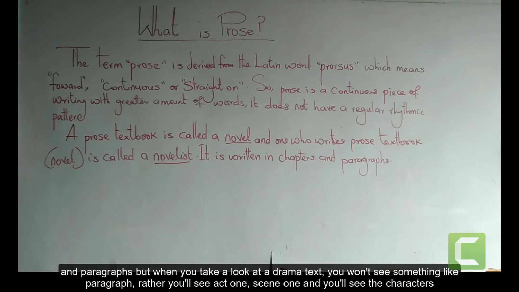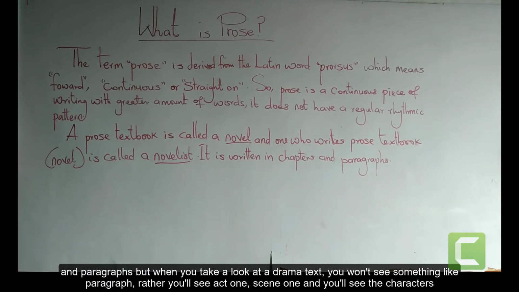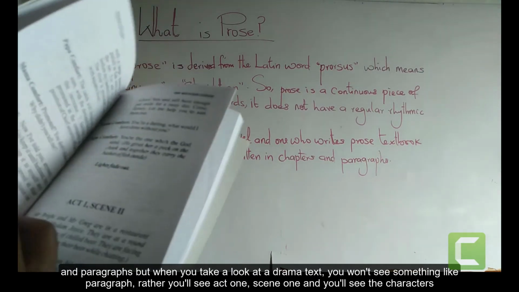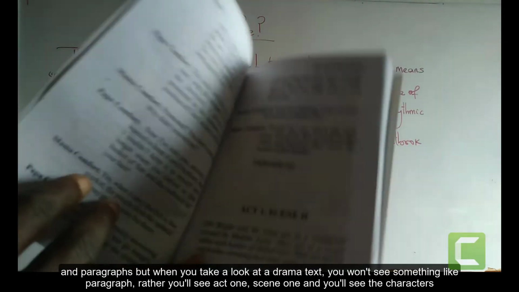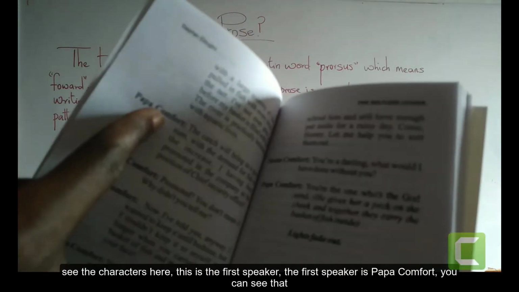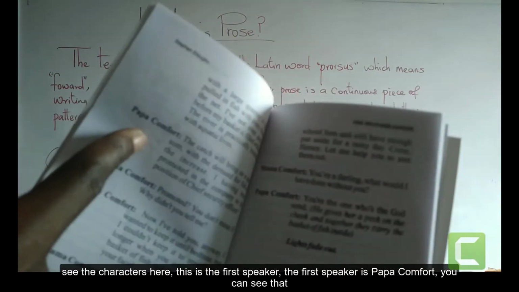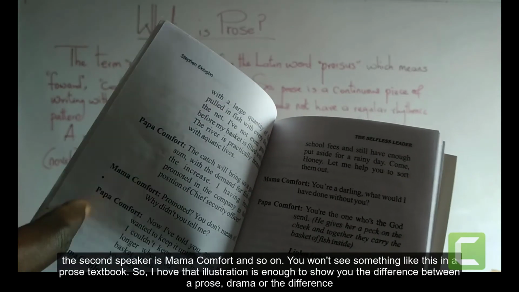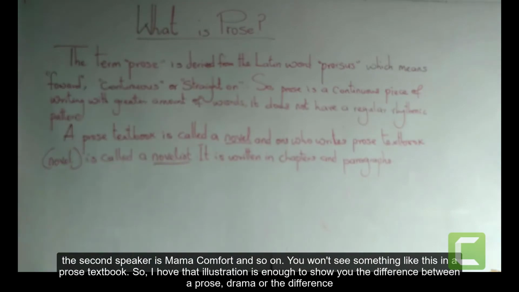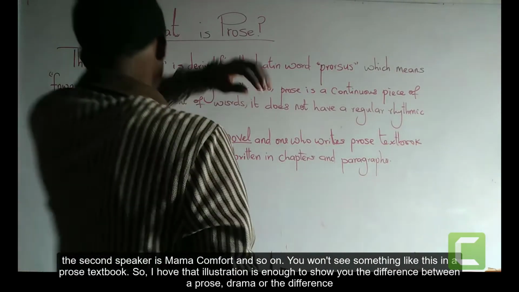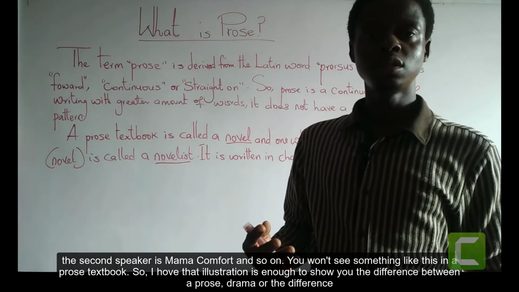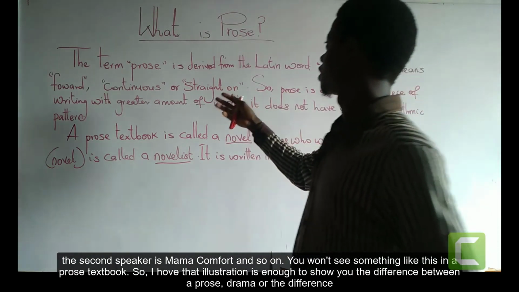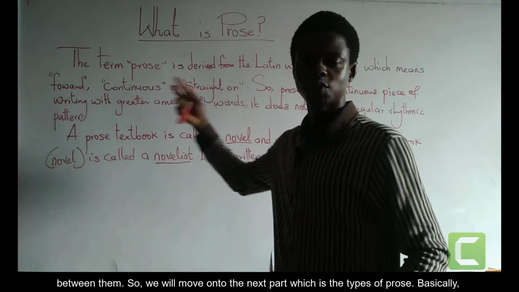But when you take a look at the drama text, you won't see paragraphs. Rather, you see Act 1, Scene 1, and you see the characters. This is the first speaker, Papa Comfort. The second speaker is Mama Comfort, and so on. You won't see something like this in a prose textbook. I hope that illustration is enough to show you the differences between prose and drama.